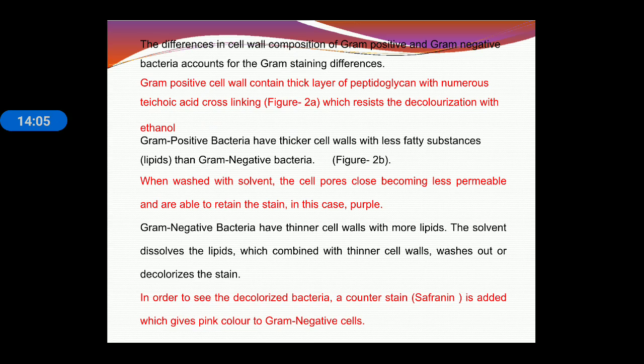The difference in the cell wall composition of gram positive and gram negative bacteria accounts for the gram staining differences. The gram positive cell wall contains a thick layer of peptidoglycan with numerous teichoic acid cross links, meaning gram positive bacteria contain a specific peptidoglycan layer with teichoic acid. Gram positive bacteria have thicker cell walls with less fatty substance. When washed with the solvent, the cell pores close, become less permeable, and are able to retain the stain. So this slide explains the staining procedure, how the gram positive bacteria retain the stain and how the gram negative bacteria do not retain the stain.